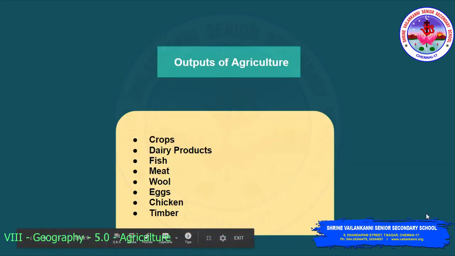Coming to the outputs of agriculture. The outputs of agriculture are the crops, dairy products, fish, meat, wool, eggs, chicken, timber. It goes on. Okay, the outputs of agriculture.